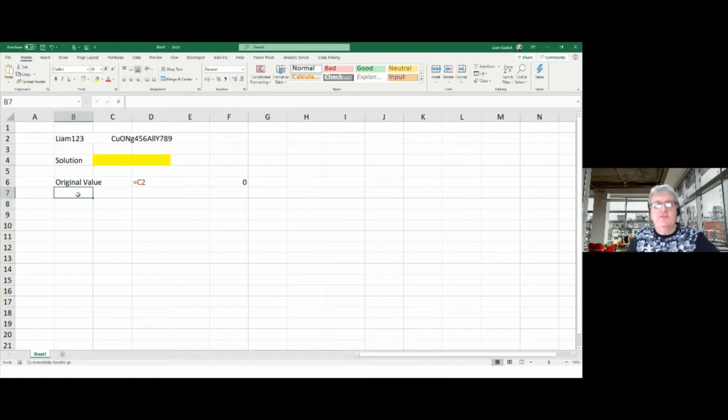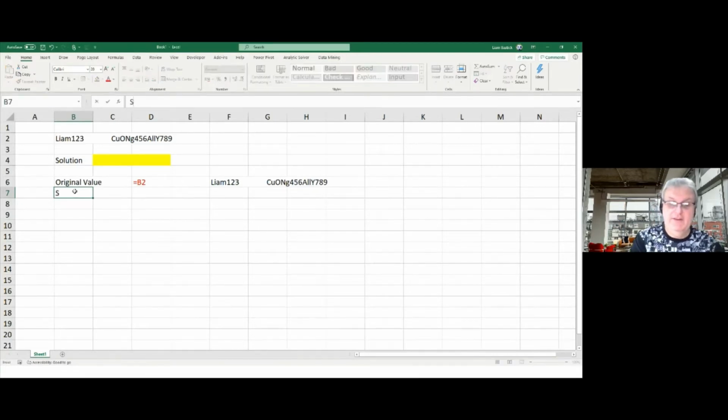Now, I want to separate out these characters, and I can see straight away I've referenced the wrong cell. Oops, so we've got the right one. Proof that we're doing this live. Now I want to separate out the characters so that I've got them in different cells.